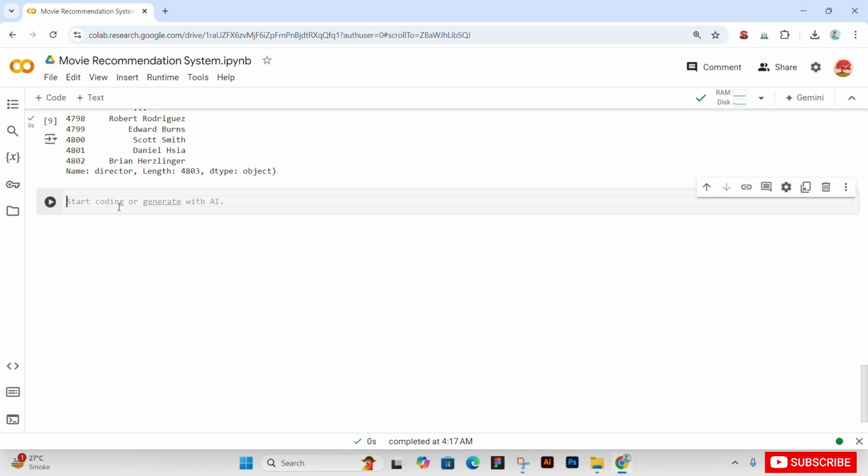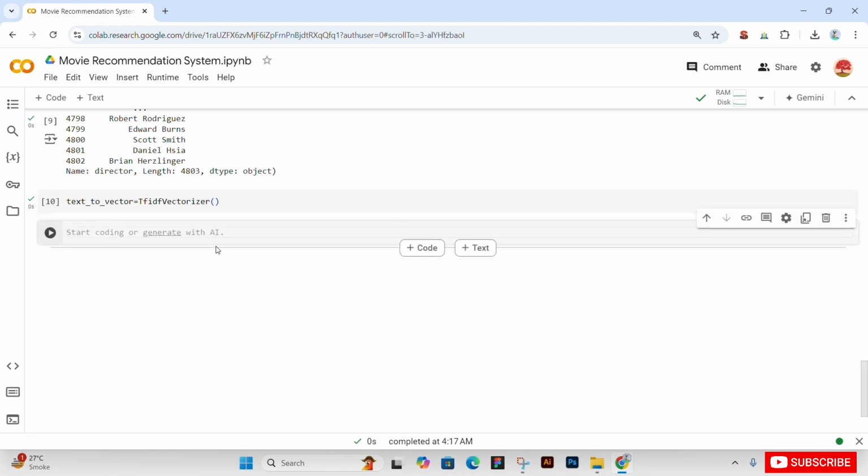So vectorize our data. Okay. We will make a variable text to vector. We will convert our text to vector because our machine needs a numerical value, a vector value. So with the help of TF-IDF vectorizer, we will pass this function to our text to vector variable. Now we will do feature vectorization. As you know, the tagline and genre values are in text form, so we will convert them to vector.